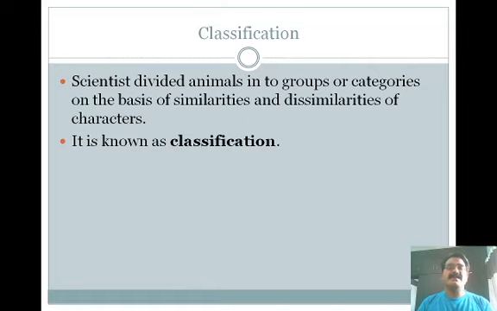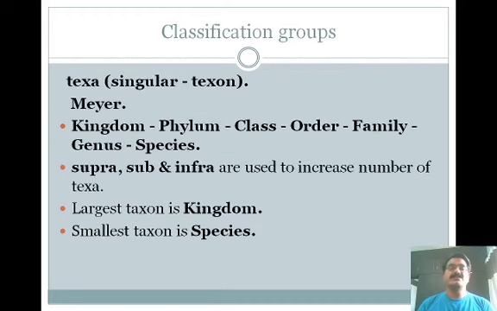Now classification is when scientists divide animals into groups or categories on the basis of similarities and dissimilarities of characters. It is known as classification. So scientists use categories to group similar characters and separate dissimilar characters. These kinds of categorizations are known as the classification of animals.